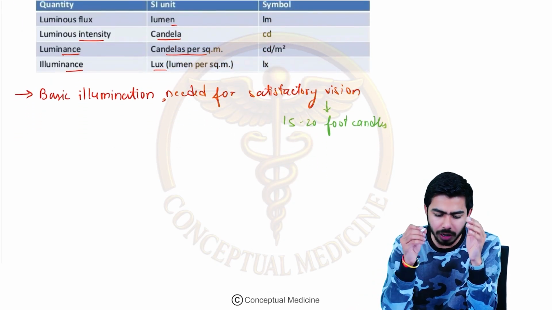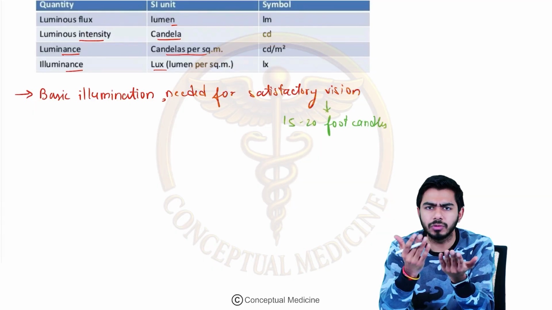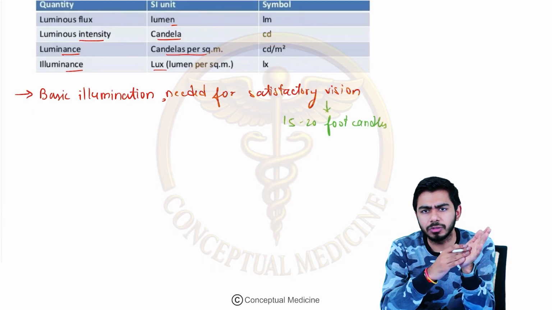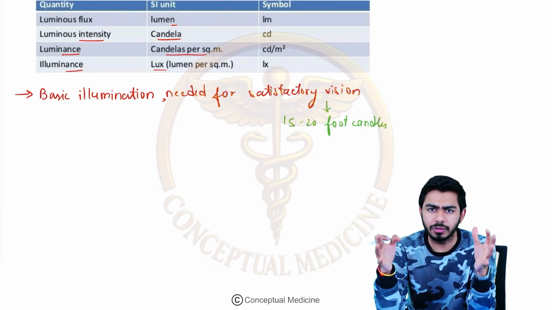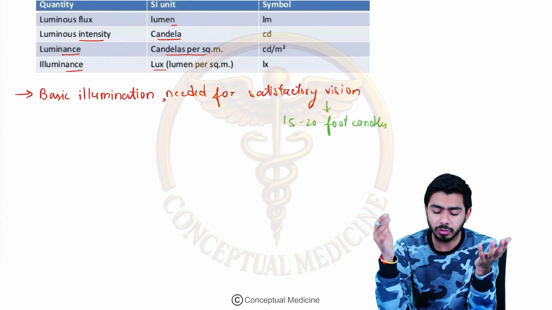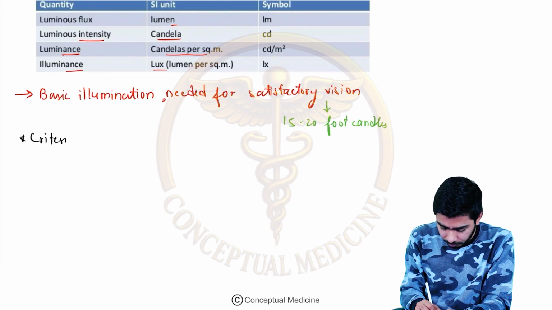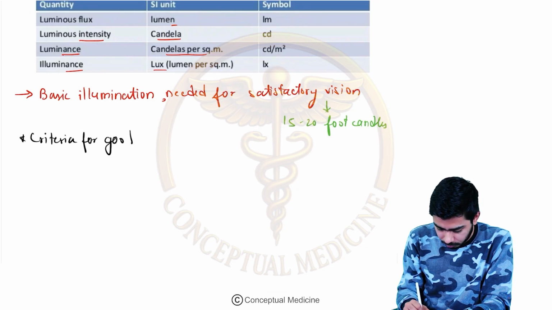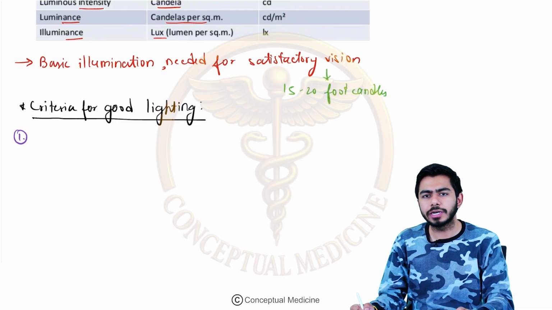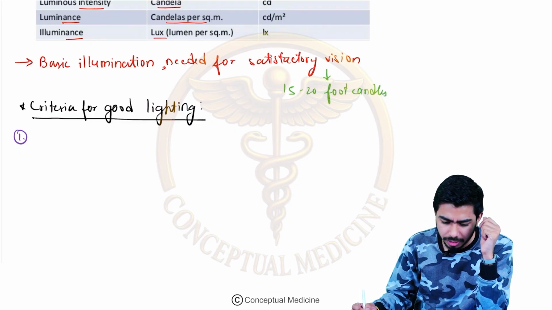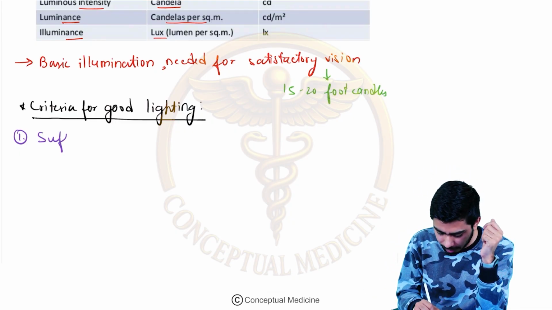Now what are the requirements for good lighting, right? You are reading your book right now, for example, so what should be the criteria for good lighting? Let's talk about this criteria for good lighting as well. The first criterion we need to remember is sufficient light, right?